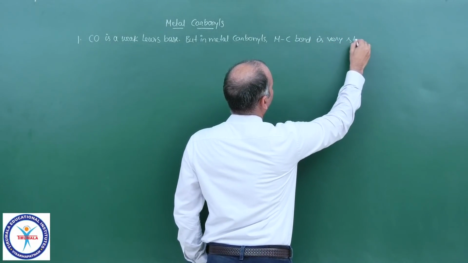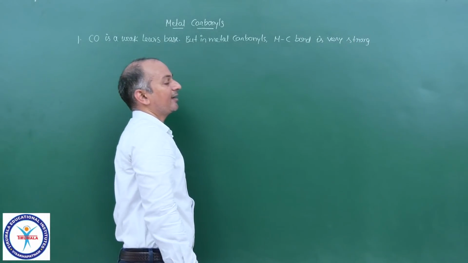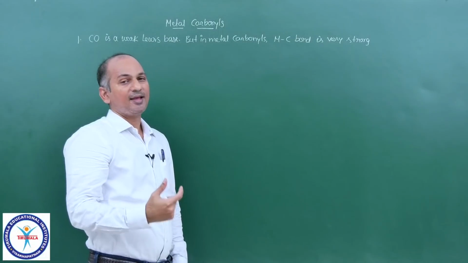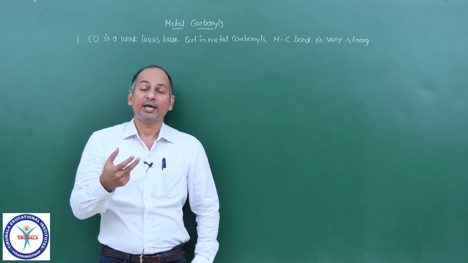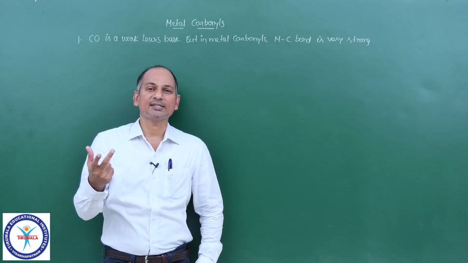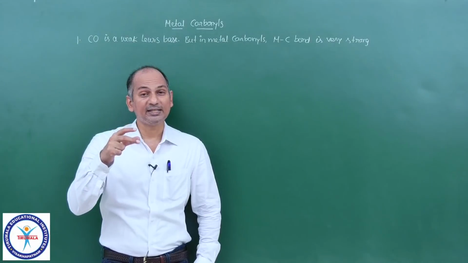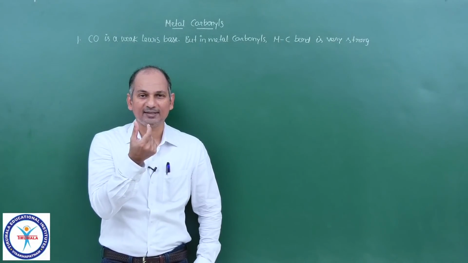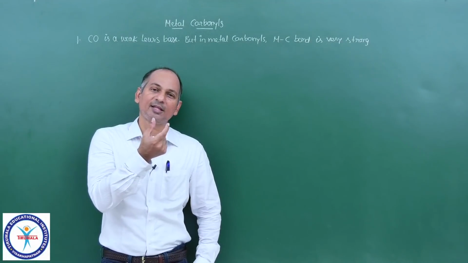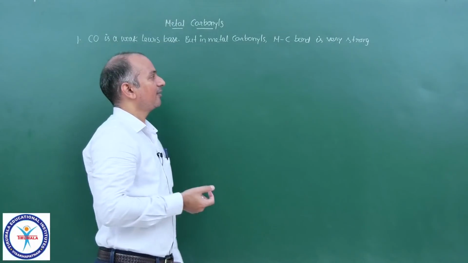And you all know in complexes the central metal ion acts as a Lewis acid because it accepts lone pairs from the ligands. So outside complexes, carbon monoxide is a weak Lewis base. But surprisingly in complexes, the bond between the Lewis acid, the central metal ion, and the Lewis base, the ligand, is very strong. This is the first point.